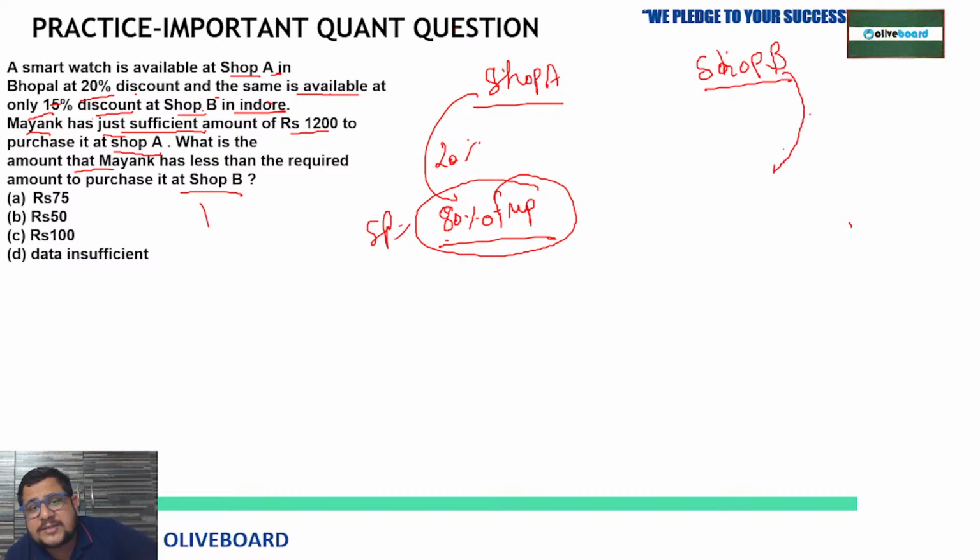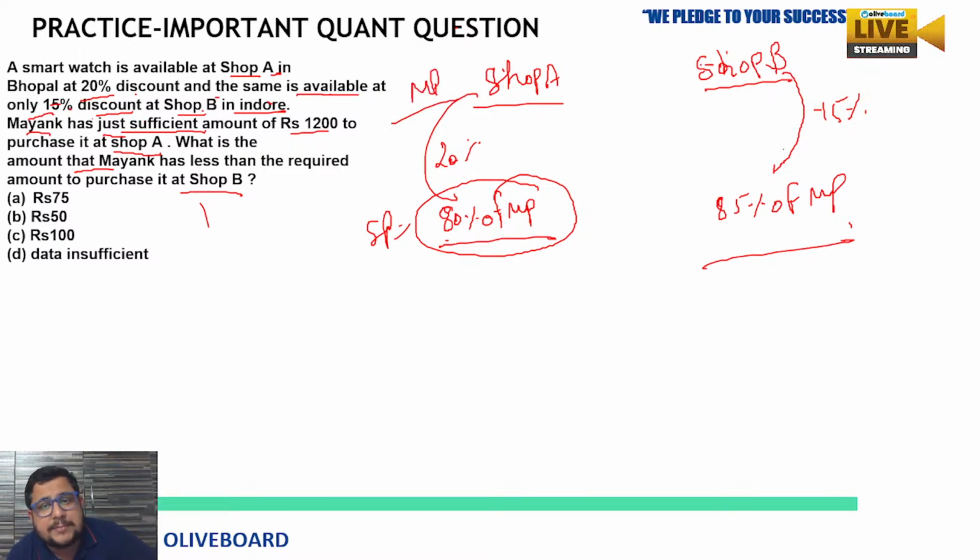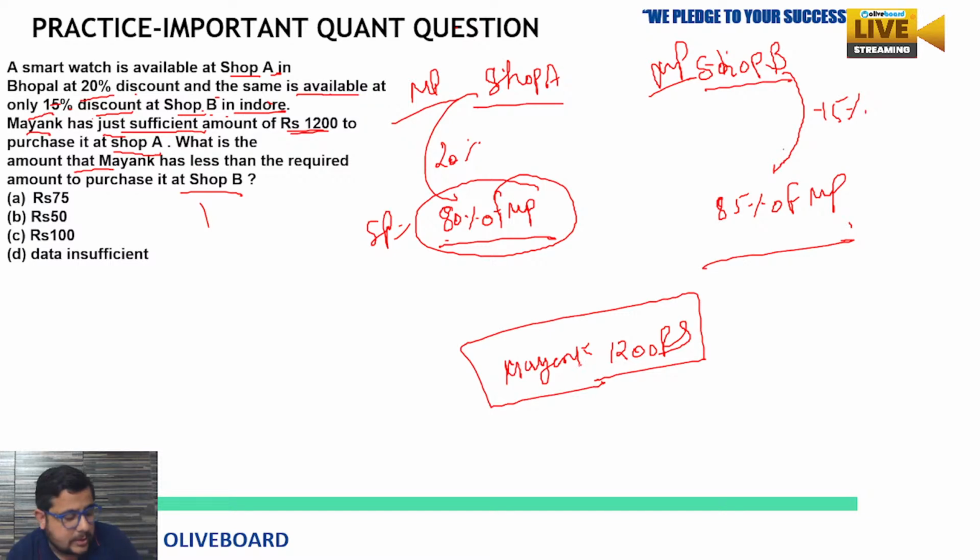In shop B on the same watch there is a discount of 15%, right? This 15% means 85% of the marked price. The same is available at only 15% discount, means their MRP is going to be the same. Marked price is same. Discount is the only difference here. Mayank has just sufficient amount of rupees 1200. So Mayank is having how much? 1200 rupees. This is the amount which Mayank is having.